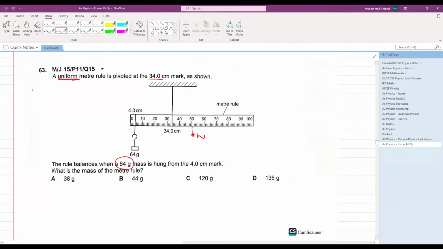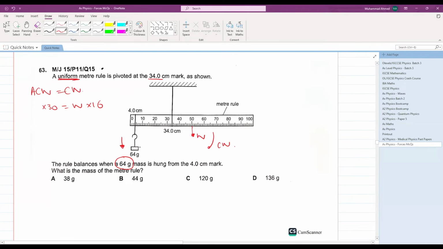Okay. So let's calculate: anti-clockwise moment is equal to clockwise moment. This weight will be generating a clockwise moment. Weight into the distance, that is 16 centimeter, is equal to the anti-clockwise moment. This 64-gram weight will be generating an anti-clockwise moment. It is at a distance of what? 30 centimeter. And what is the mass? 64 grams.